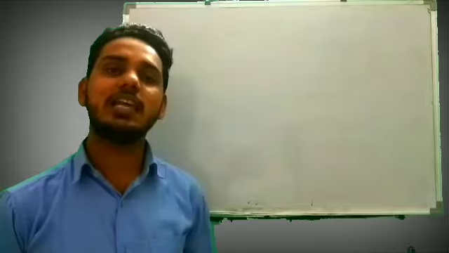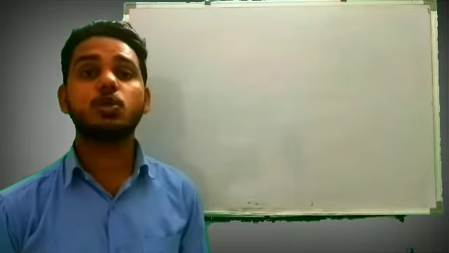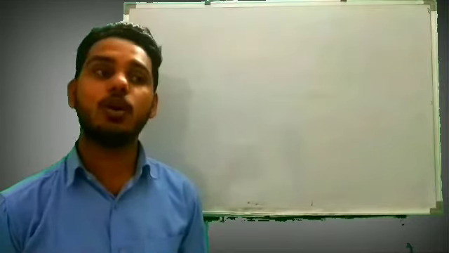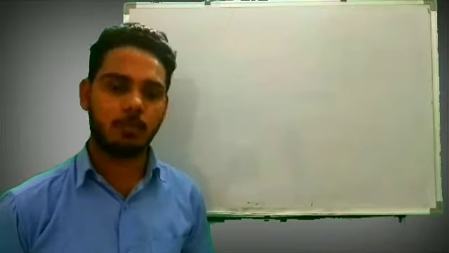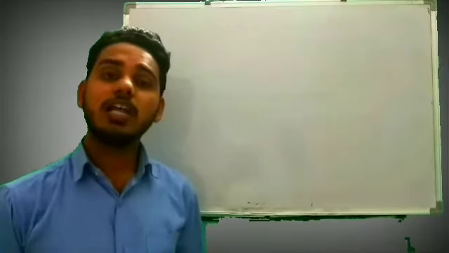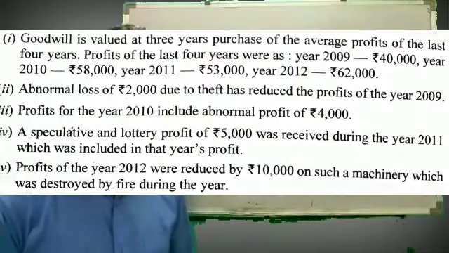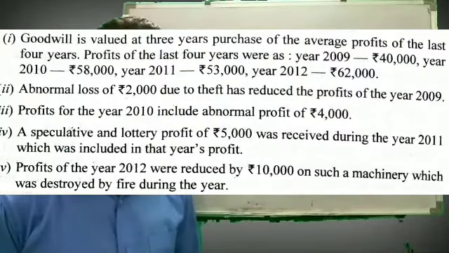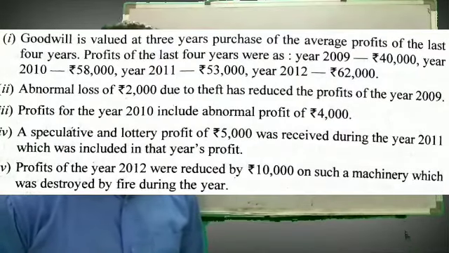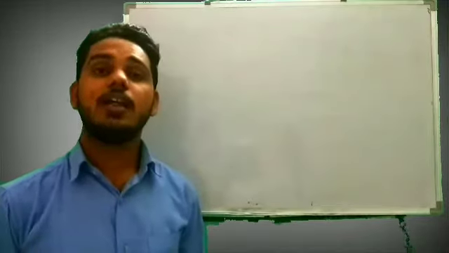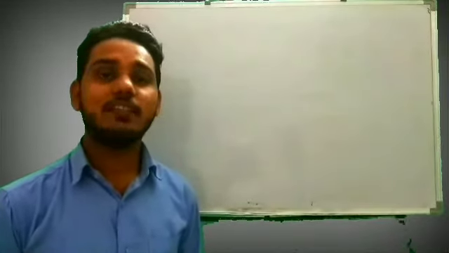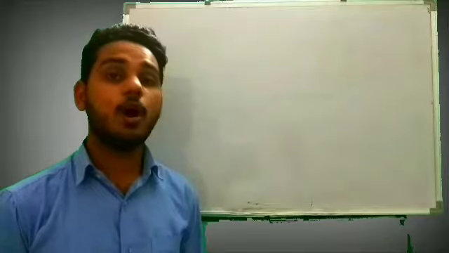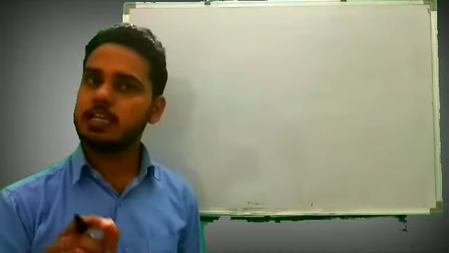So what it is saying is that X sold his business to Y and we have to calculate goodwill on the basis of the given information. Now the information given is, goodwill is valued at 3 years purchase of the average profit of last 4 years. Here it is given that goodwill will be calculated on the basis of 3 years purchase.